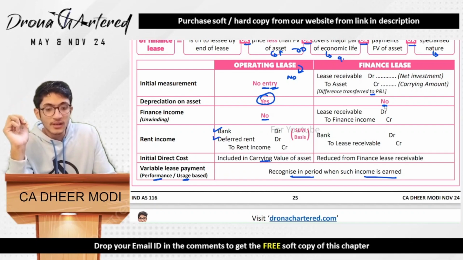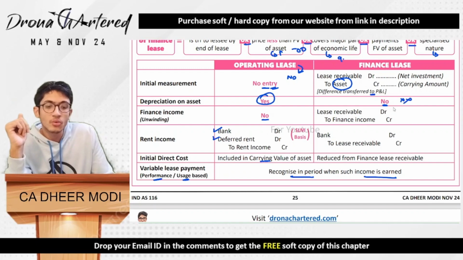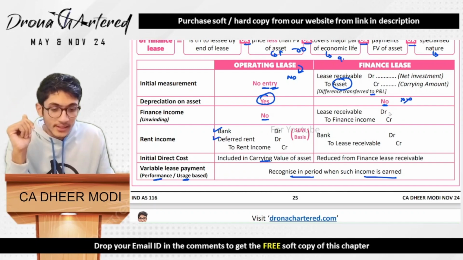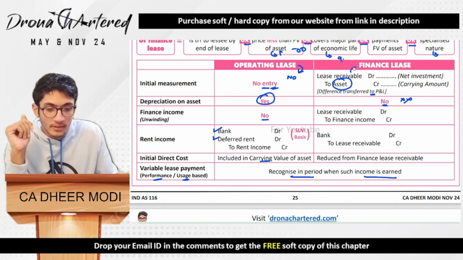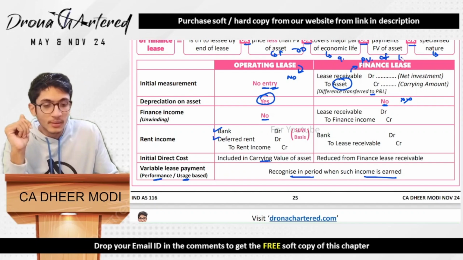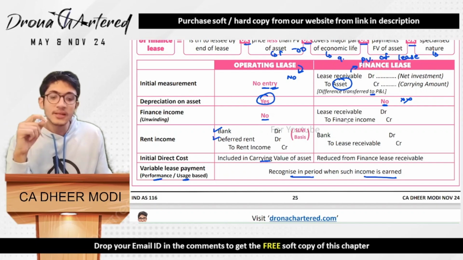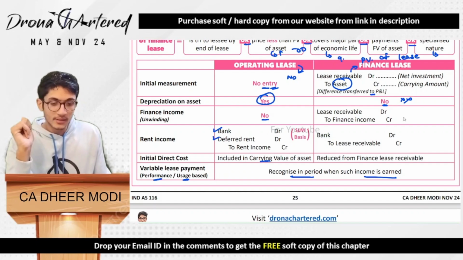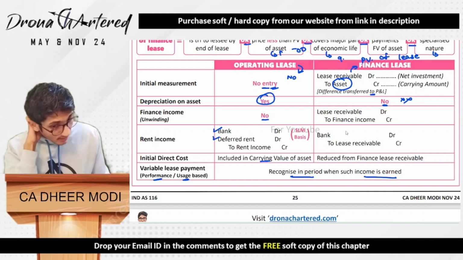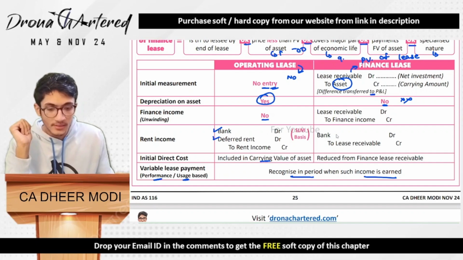Depreciation of asset will not take place because the asset is no longer in your book, so there is no way that depreciation can take place. Any finance income, yes, it will be lease receivable debit, because this lease receivable is currently at present value. It is the present value of lease payments. So this lease receivable every year will be increased and transferred to finance income. Next, whenever you get your rent, it will be bank account debit to your lease receivable. Easy. This is basic.